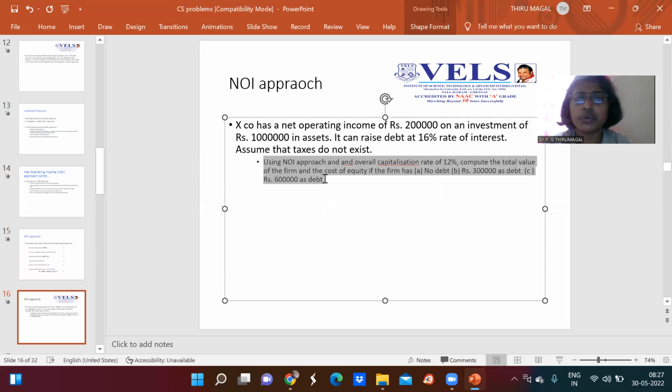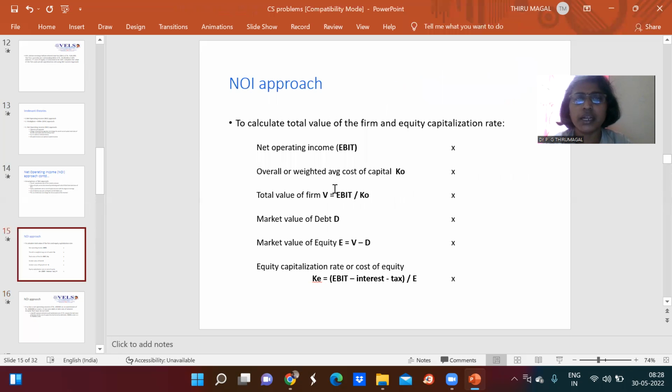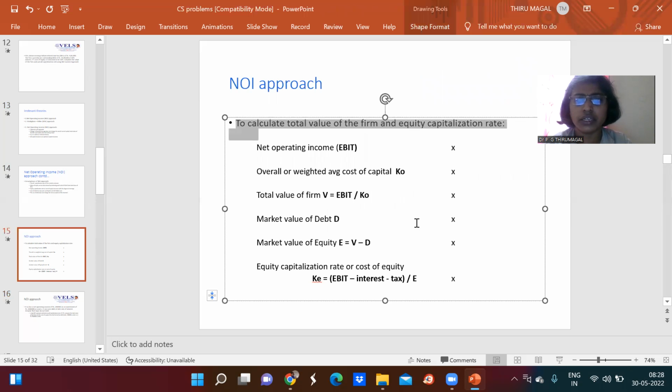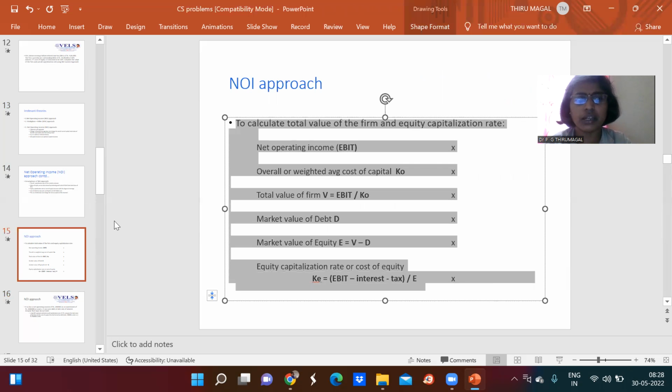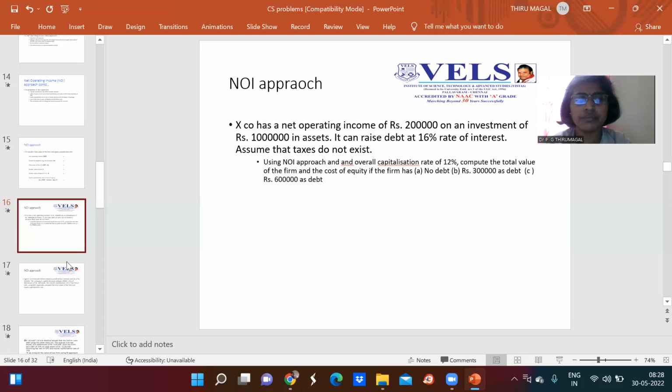Using the NOI approach and an overall capitalization rate of 12%, compute the total value of the firm and the cost of equity of the firm under three conditions: A, no debt; B, 3 lakh as debt; and C, 6 lakh as debt. The same problem we have seen with the help of the NI approach. Now the same methodology we are going to use for the NOI approach also, using the template I have just shown.